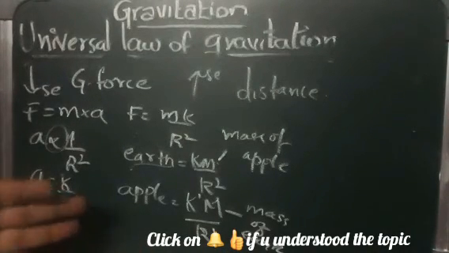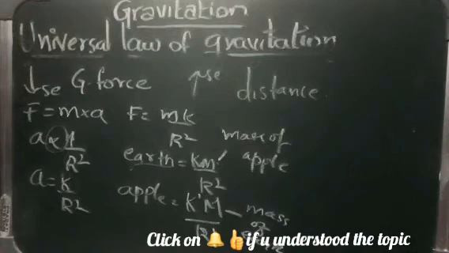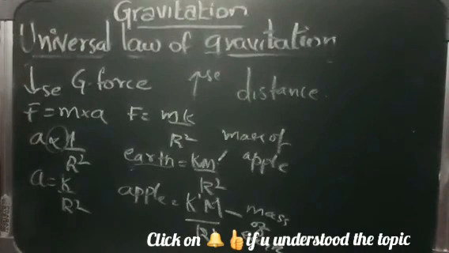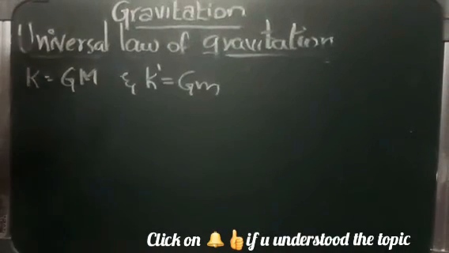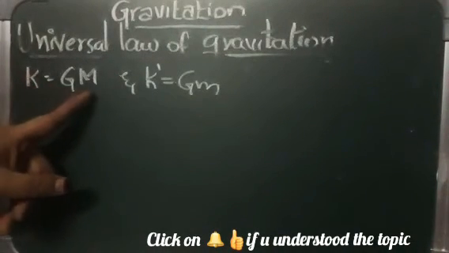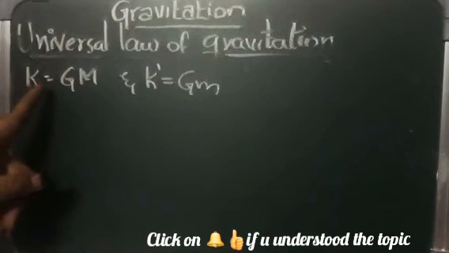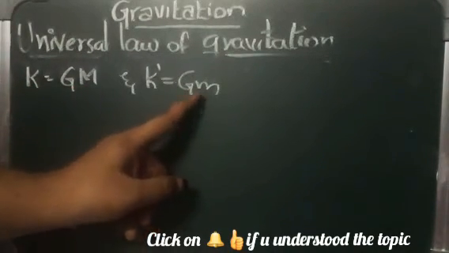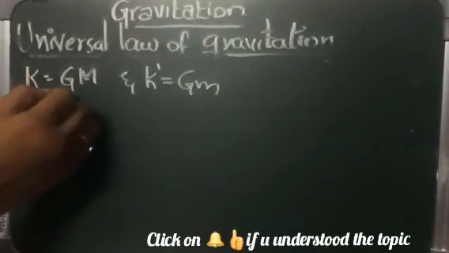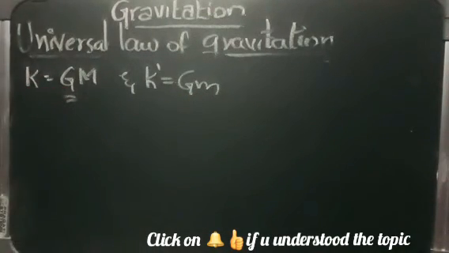Now the forces are equal in magnitude only. So when the following conditions are satisfied, that is k is equal to GM and k dash is equal to Gm, then G is a constant, the gravitational constant. Here M is the mass of the earth and m is the mass of the apple. So G is nothing but the gravitational constant, and it has its own value, which we will come to know in further classes.